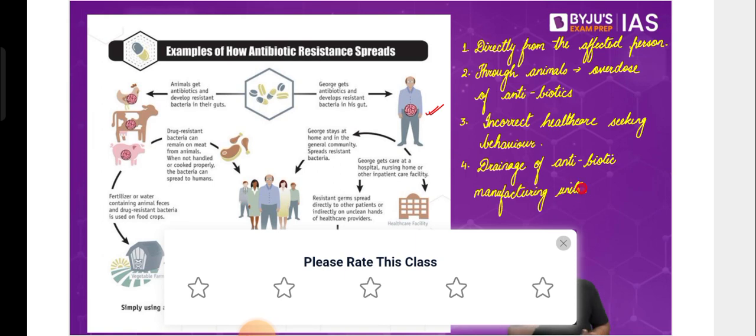So incorrect healthcare seeking behavior is either a wrong medication or an incomplete medication. Many times this also happens: let's say you go to a doctor, and the doctor tells you to take 2 medicines daily, one in the morning, one at night for 5 days. So in total 10 tablets you have to take so that you can cure the disease. By the second day, you see that the disease is gone. You don't see the symptoms anymore.